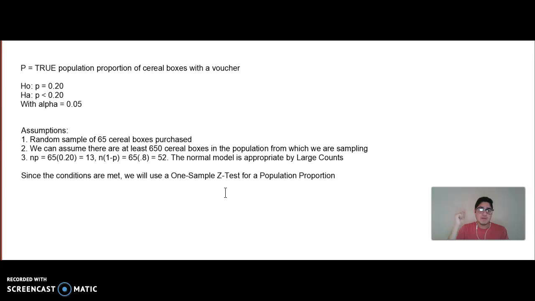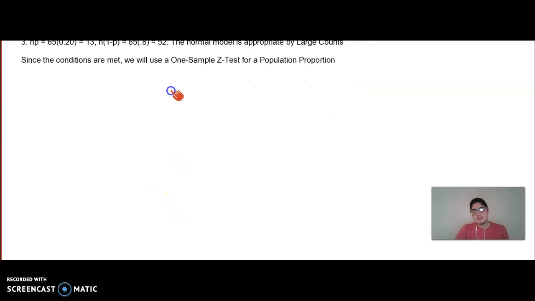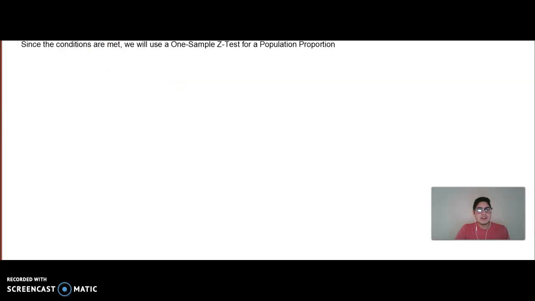we have our parameter, we have our hypotheses, we have our assumptions, we named the test. Now let's start doing some of the mechanics, or the math, behind hypothesis testing. So this is where you can go ahead and cut your paper, right? So we've done the first two sections.